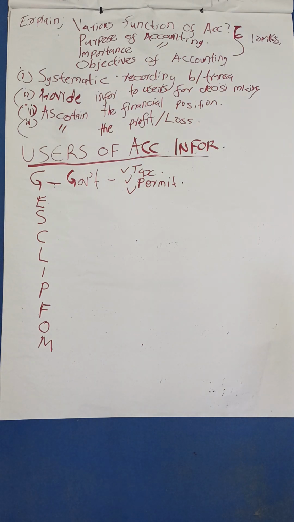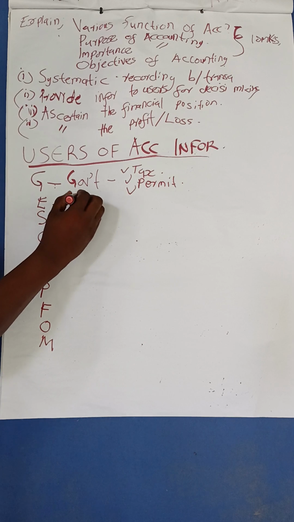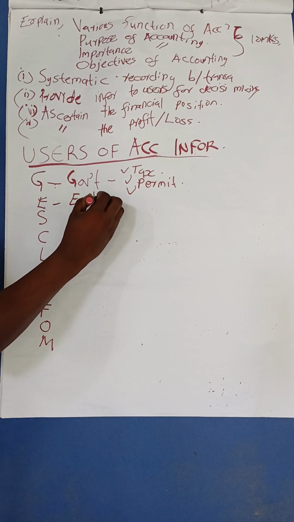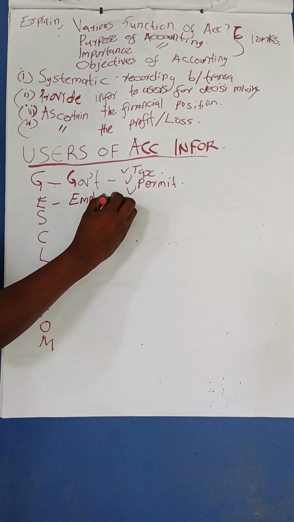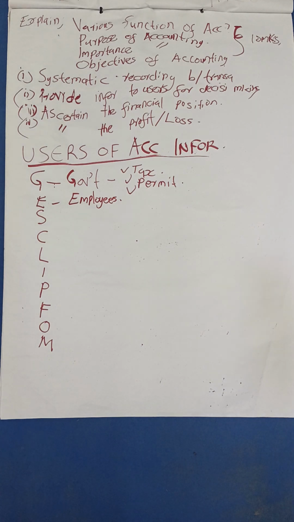Then we have another letter, that is E. Here we have employees. Employees are interested in the business accounting information so that they can know that the organization they are working for is going to be there for them in the near future.